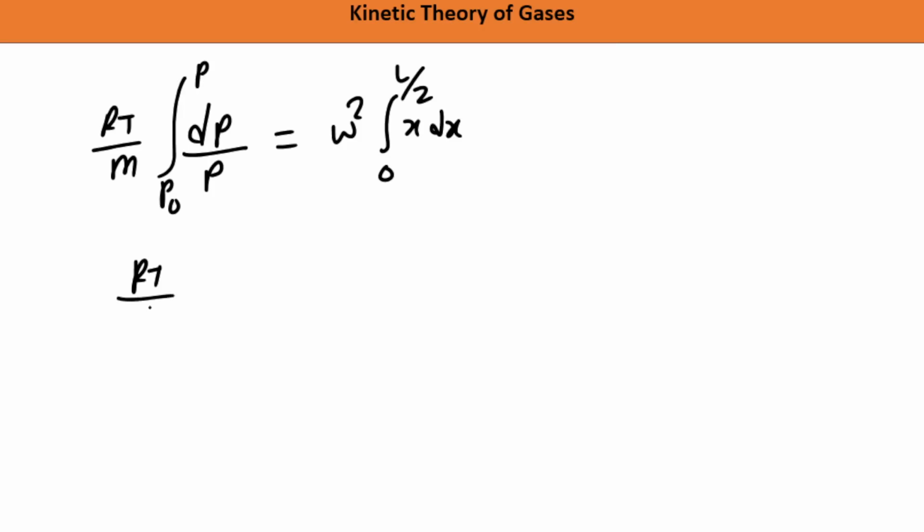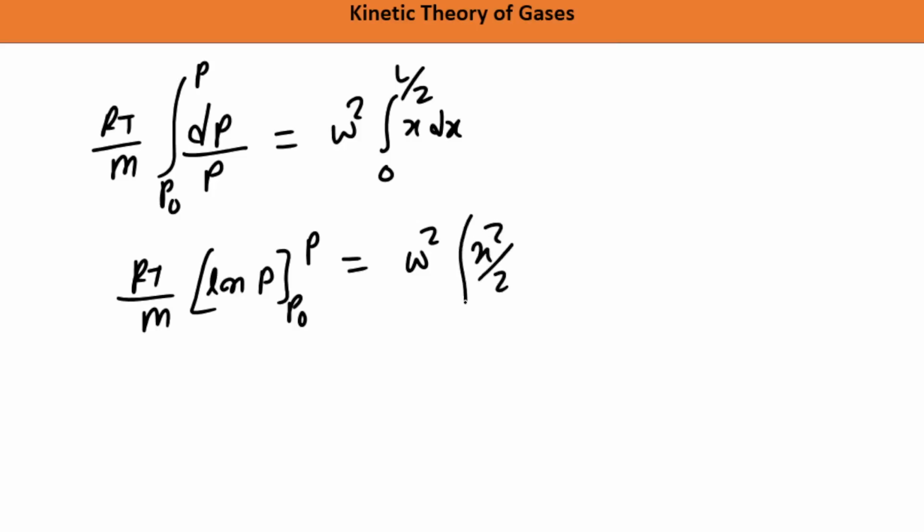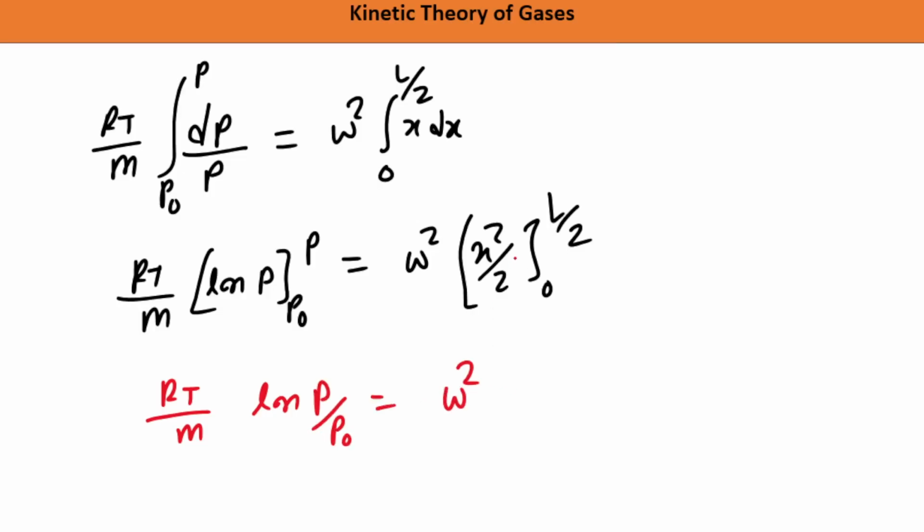Now RT by M dP by P will be equal to ln P. So the ln P limit will vary from P naught to P. And this is equal to omega square x dx, which will be x square by 2, and the limit you will put from 0 to L by 2. Now let us put the value of limit. RT by M times ln P minus ln P naught, which we can write as ln of P by P naught, is equal to omega square, and putting x as L by 2 you get L square by 4, and 2 is already there, so L square by 8.